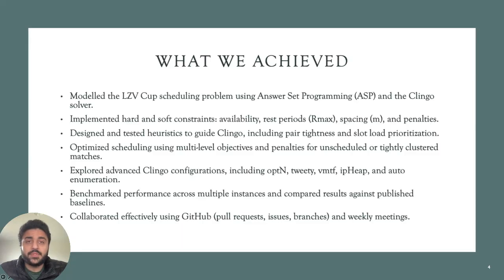This improved the solution feasibility. Additionally, we benchmarked our schedules on real and synthetic instances and compared them to the results of the original paper. Then we experimented with Clingo configurations such as opt-in, VMTF, and IP heap, and there were some other configurations as well. This was mainly to reduce the time it took the Clingo solver to find the optimal solution.